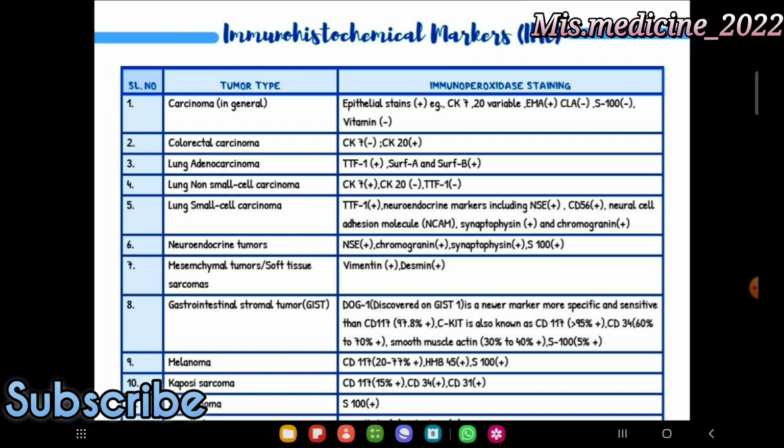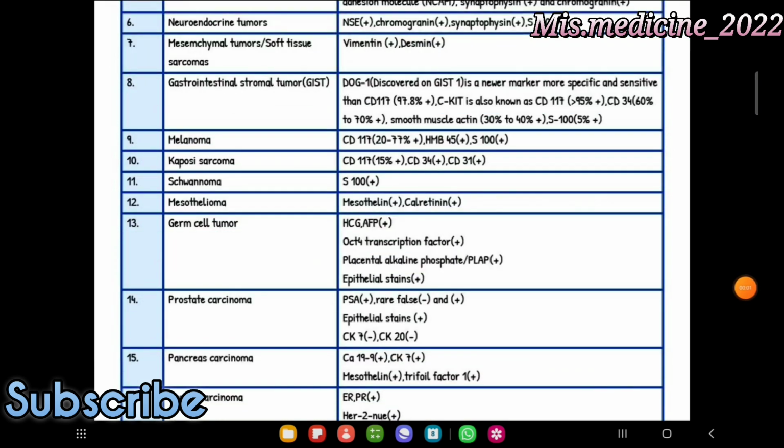Neuroendocrine tumors NSE positive, chromogranin positive, synaptophysin. Neuroendocrine tumors NSE positive, chromogranin positive, synaptophysin positive, S100 positive. Mesenchymal tumor, soft tissue sarcomas, vimentin positive, desmin positive. GIST, DOG1 positive is a new marker, more specific and sensitive than CD117. CKIT is also known as CD117, CD34, and smooth muscle actin and S100.